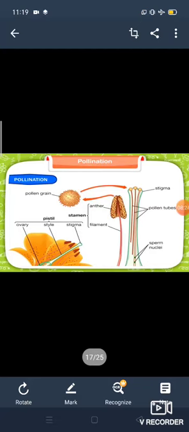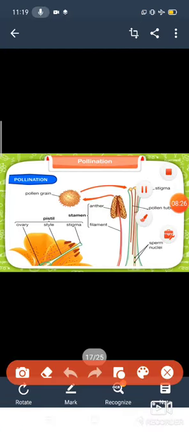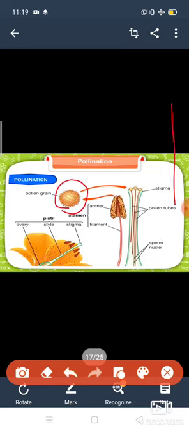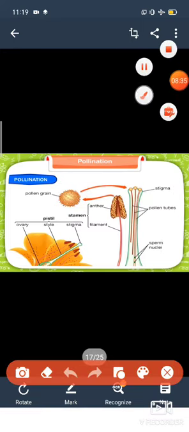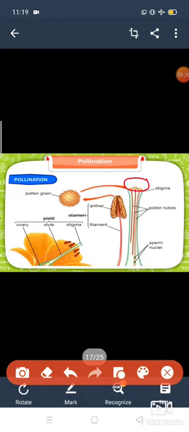Look at the picture here, children. This is a pollen grain, children, which usually stays in the anther, this upper part. Okay, these are pollen grains.